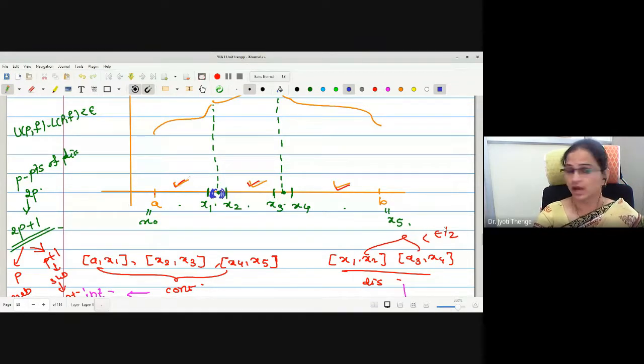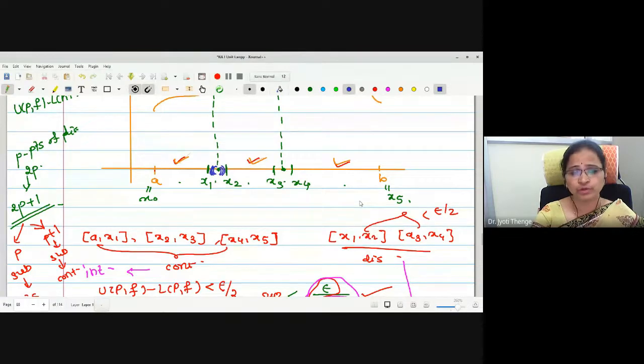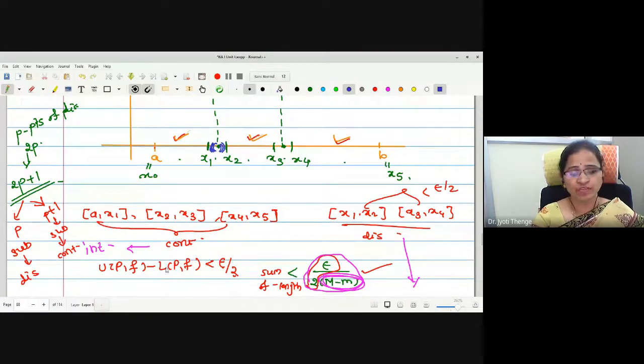Therefore, in total we have how many intervals? 5 intervals, right? 4 intervals in between. Therefore, 5 subintervals will be created. On the 2 intervals containing the points of discontinuity, the function is discontinuous. But over the remaining subintervals, the function is continuous. If the function is continuous over the remaining subintervals, we can adjust the contribution to the difference UPF minus LPF by these subintervals to be less than epsilon by 2.